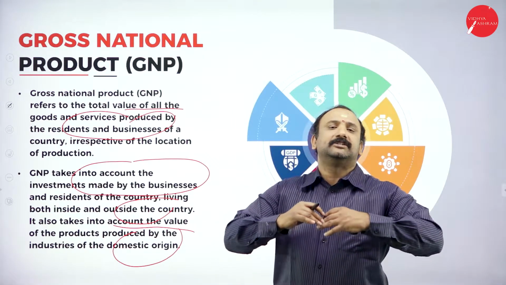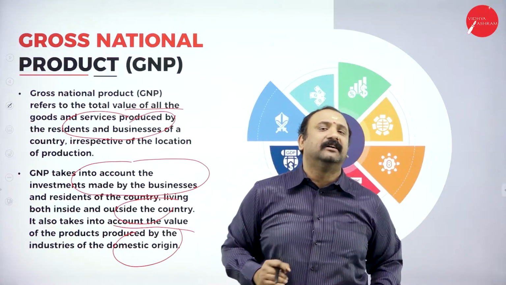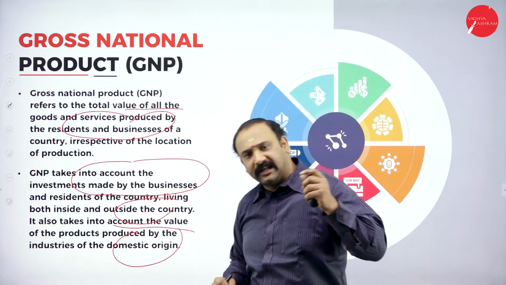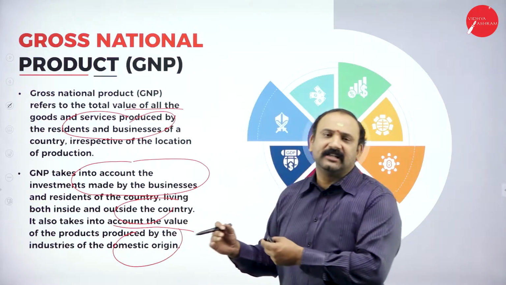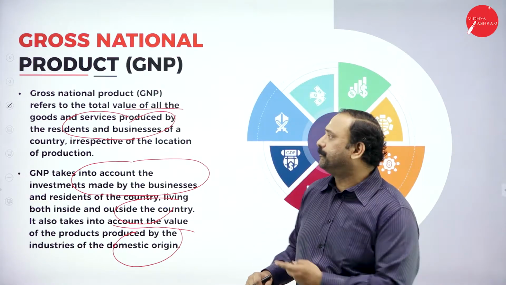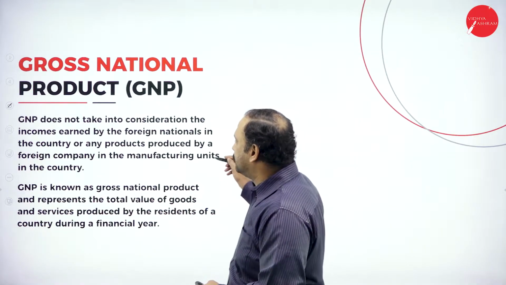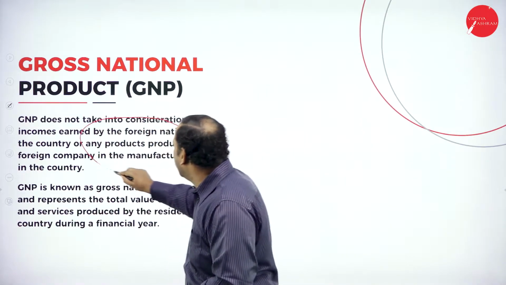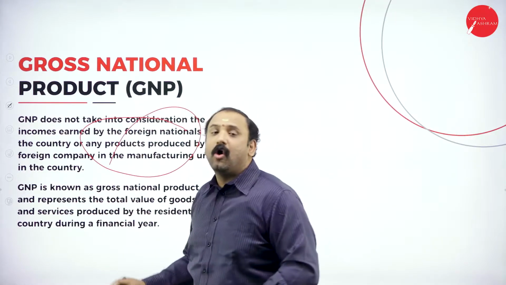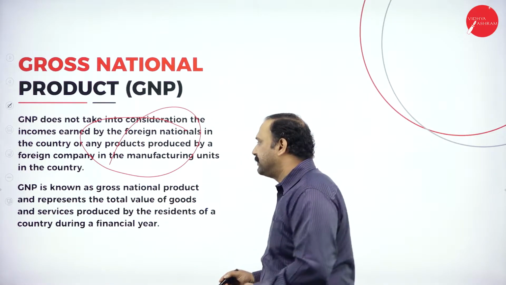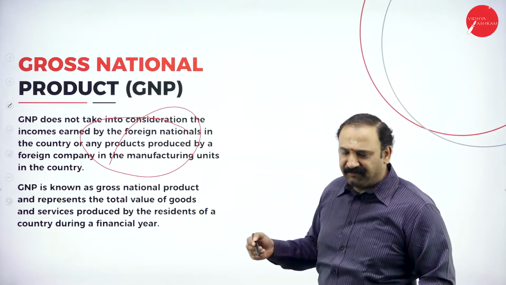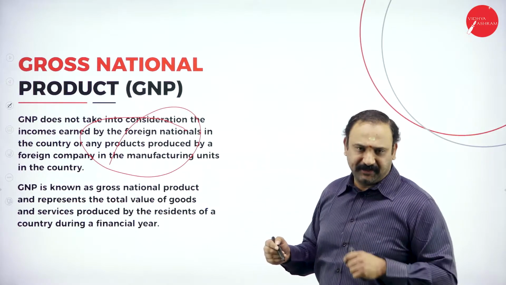It encompasses almost every single factor that it takes into account, starting from the citizens to the NRIs who are involved in this picture. Followed by that, GNP does not take into consideration income earned by foreign nationals in the country or any other products produced by foreign companies in manufacturing units in the country.